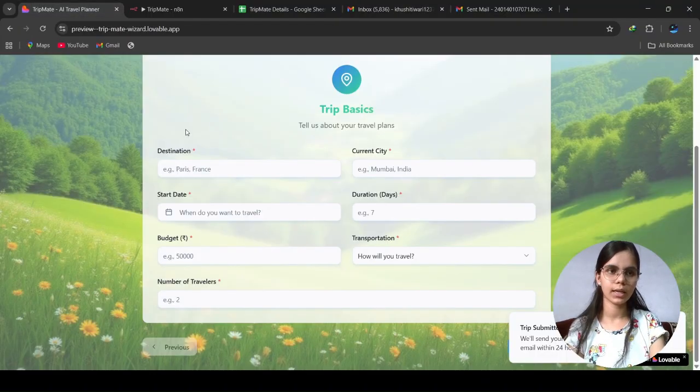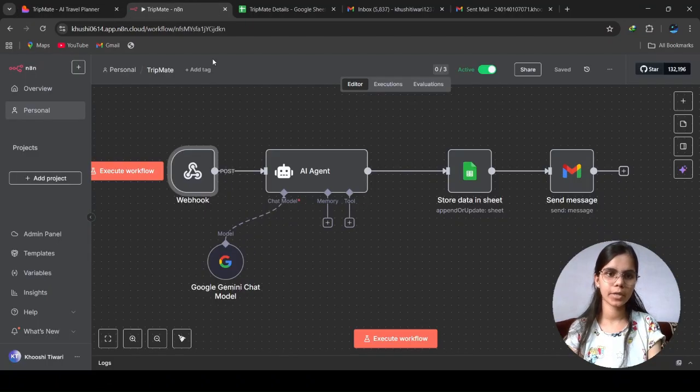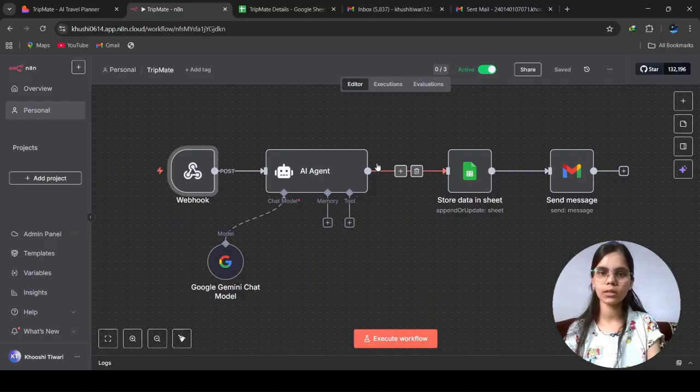Till then I am going to share what challenges I faced during building this. Initially when I prepared this workflow, I thought that I should add a code node after this AI agent node and before this Google Sheet, because the output generated by the chat model, when delivered to the user's Gmail address, is not properly structured.